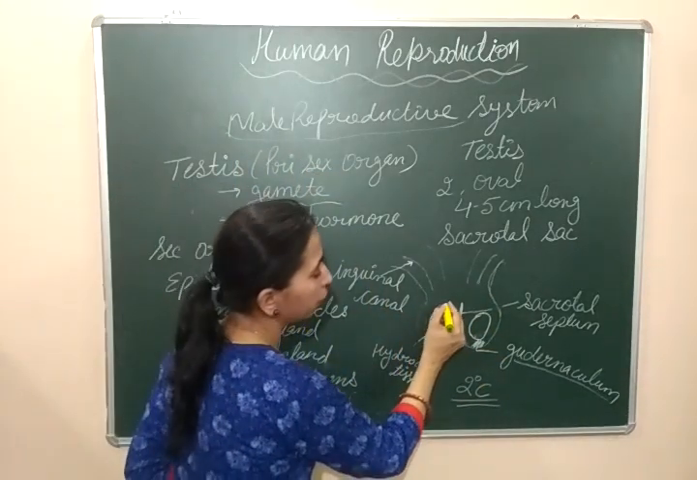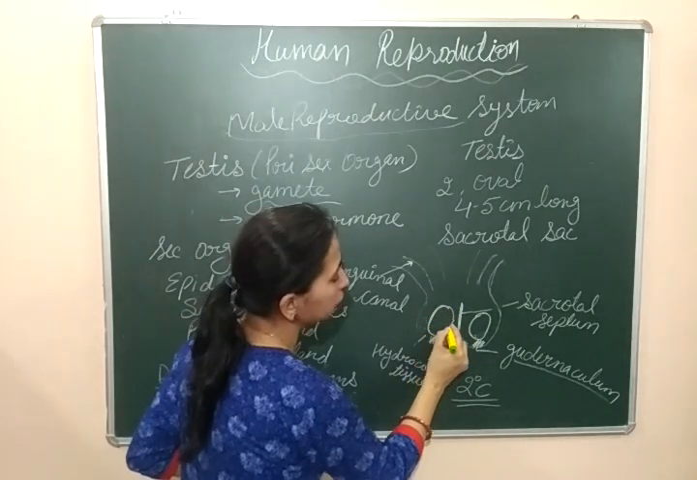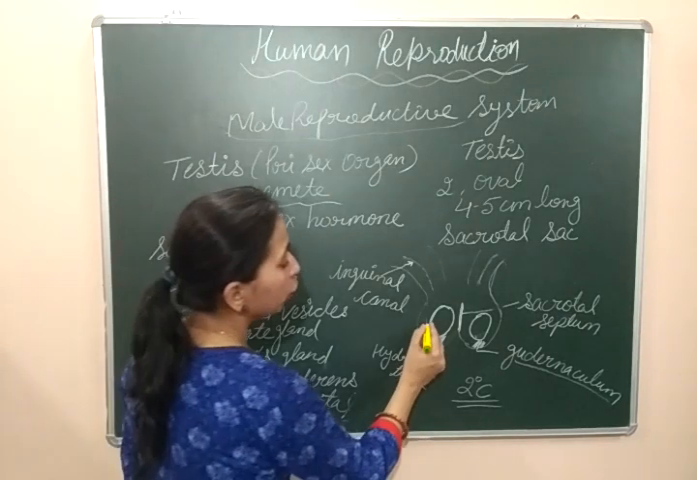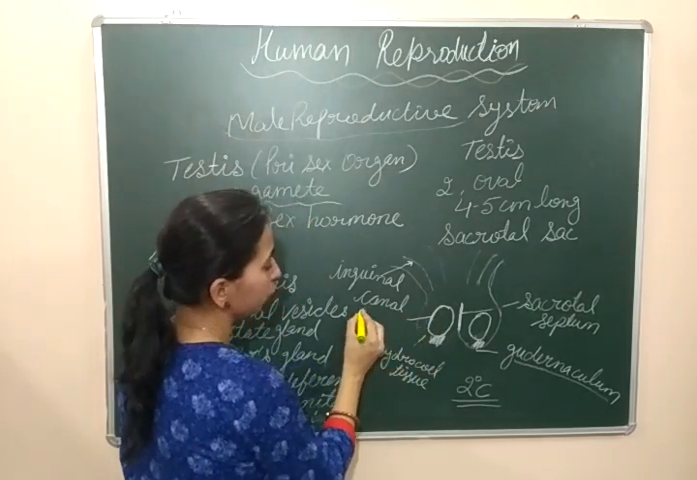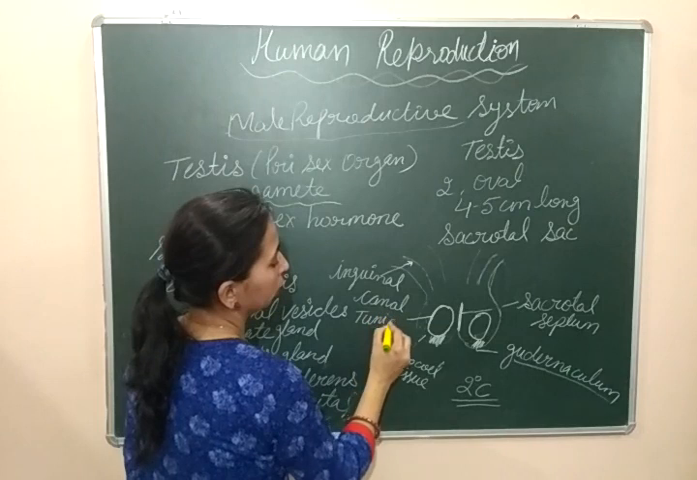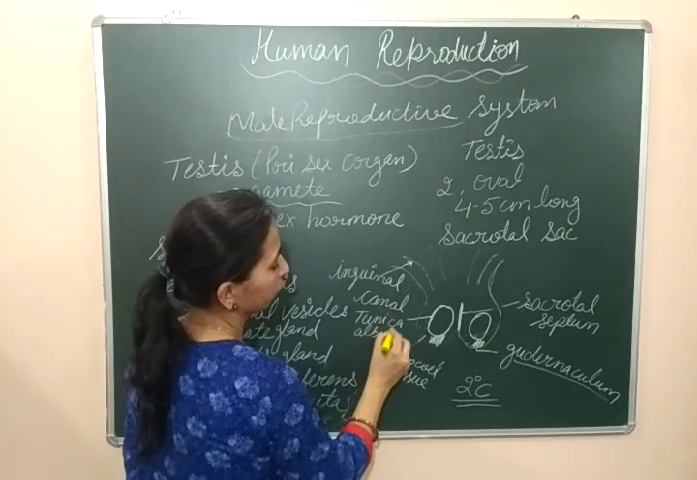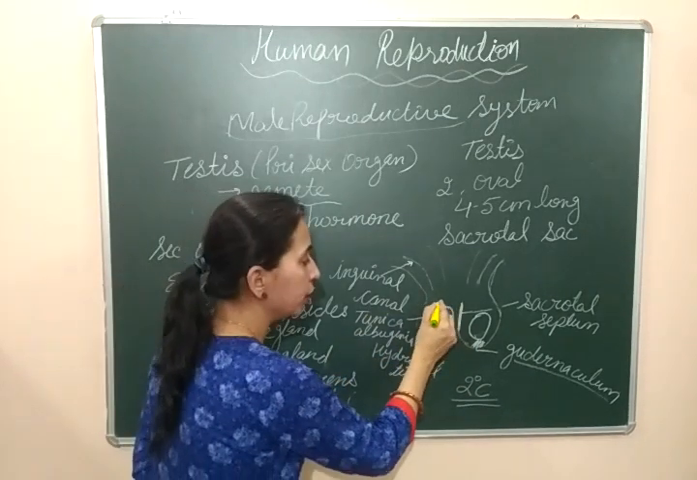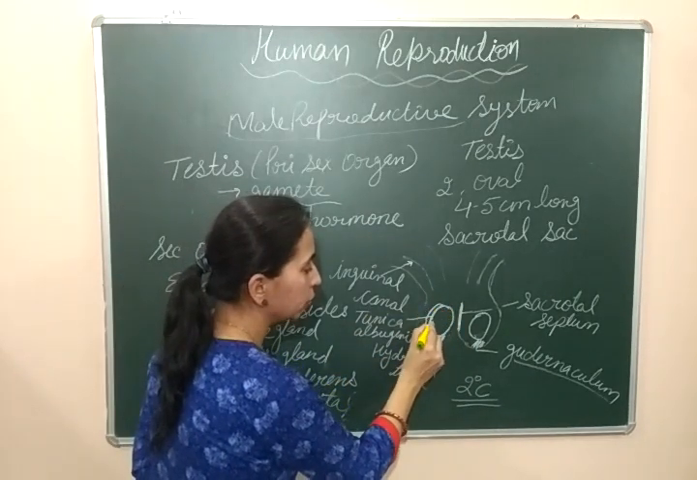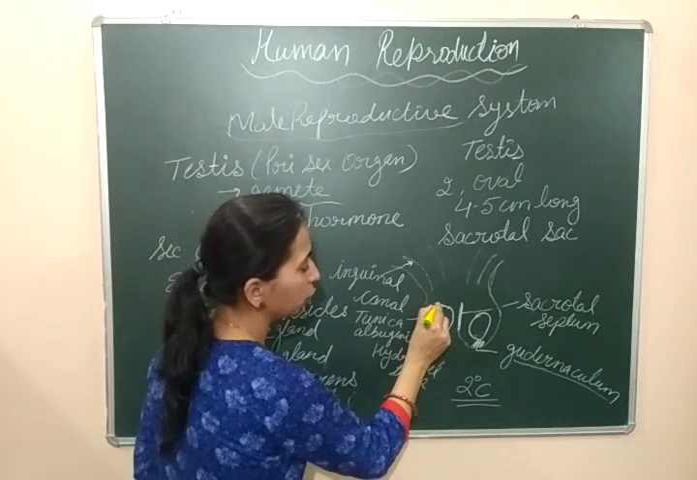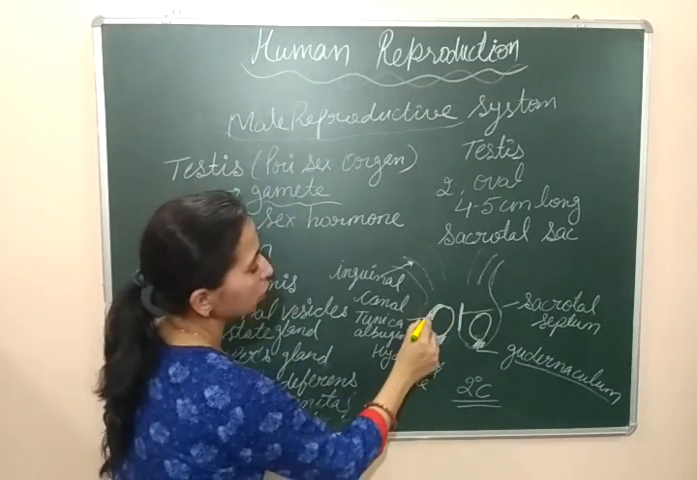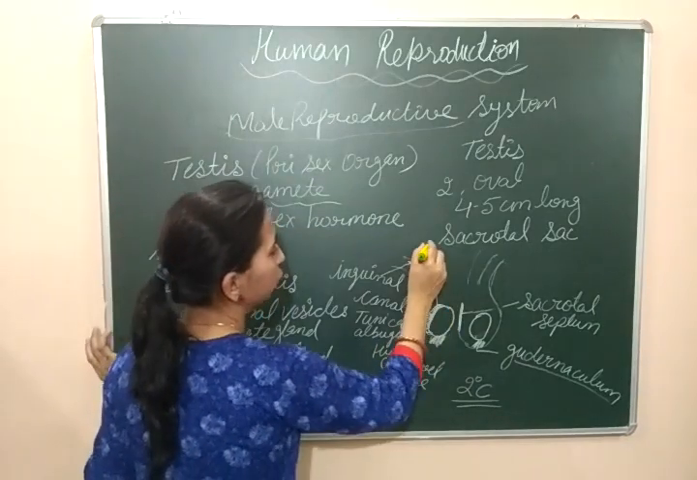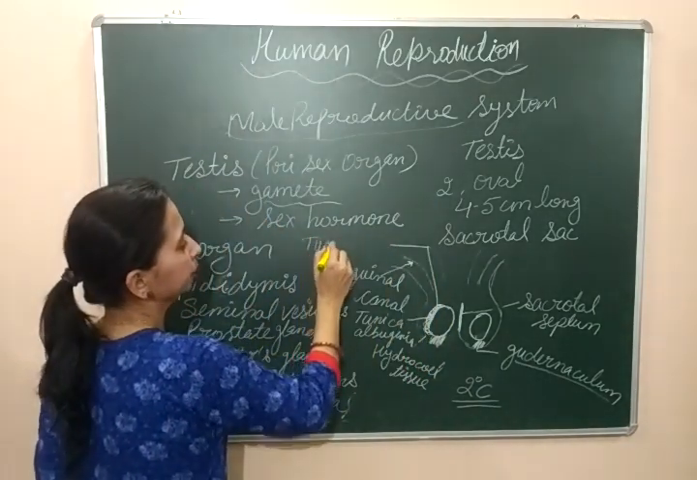This testis is also covered by some layers. The one layer that covers the testis is known as tunica albuginea. And outside this tunica albuginea, one more layer is present, that is known as tunica vaginalis. So it is also covered by layers. We will discuss these layers once again in the next portion. That is tunica vaginalis.